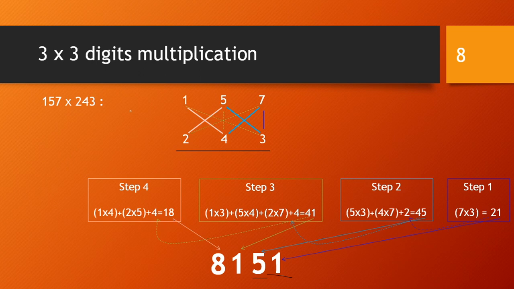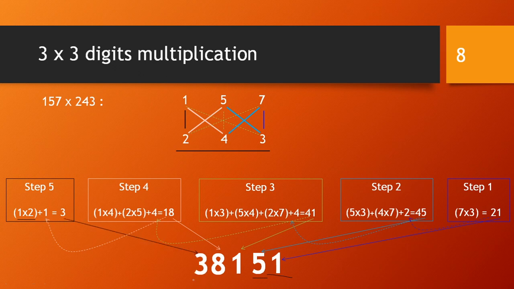And what is your final step? The final step is the multiplication of your 100th positions, or the last left-hand side position. So that is step 5. We have to do the multiplication of 1 into 2, and add the carry from step 4, which is 1. So 1 into 2 plus 1. 2 into 1, 2. 2 plus 1 is 3. So 3 will be your last digit.